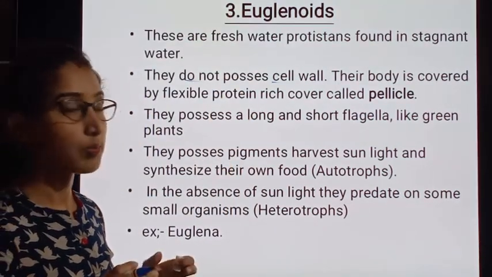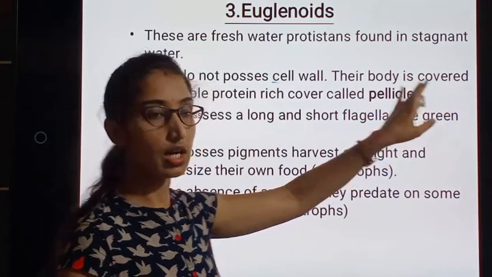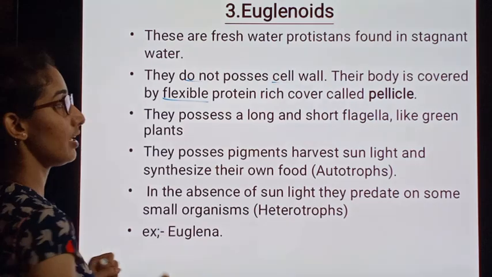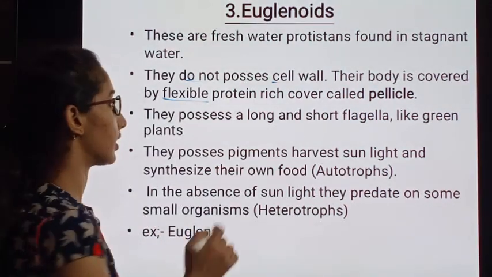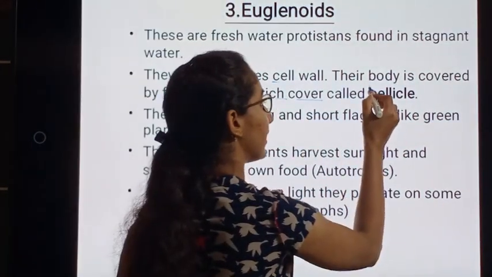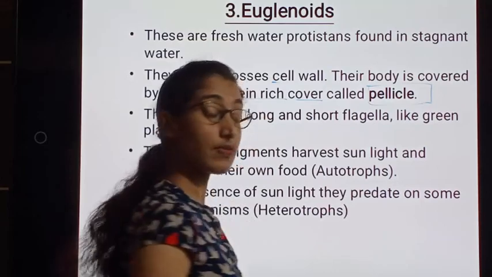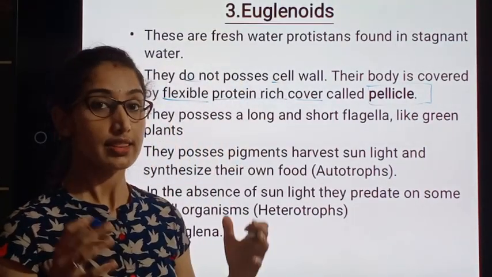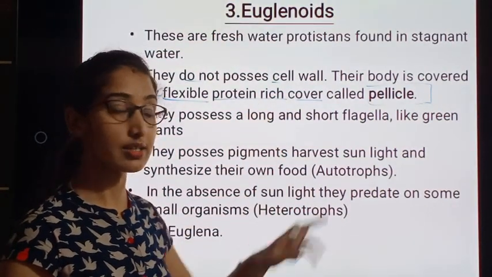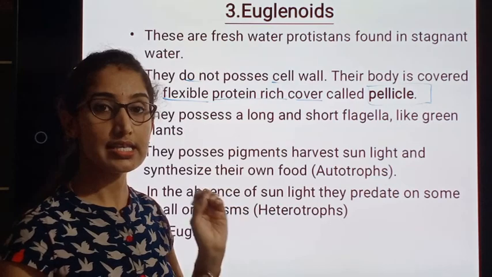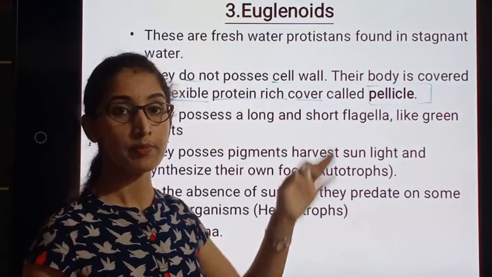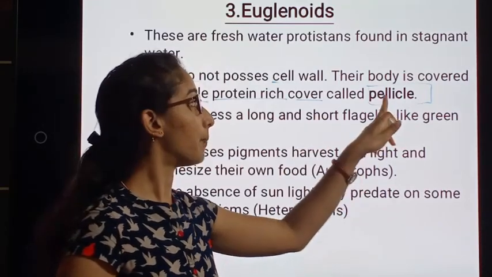And the body of the Euglenoids is covered by a flexible protein-rich cover called a pellicle. Usually, the previous groups of protozoans, their body was covered with a cell wall, but here in Euglenoids, their body is covered by a flexible, protein-rich membrane, and that we are calling a pellicle.